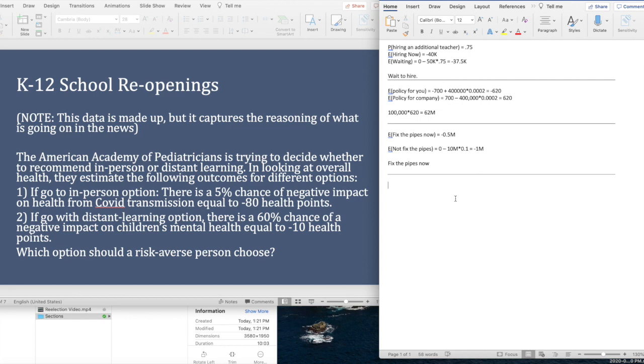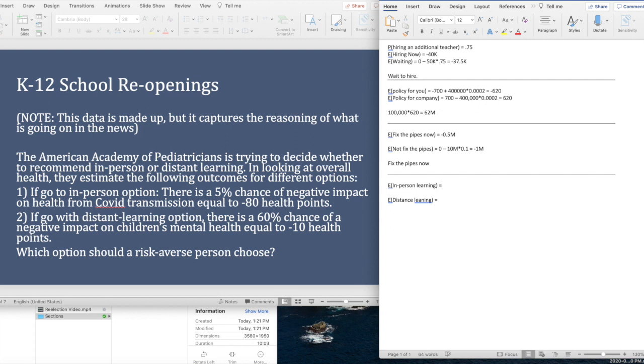This one is kind of based on the news this week. Obviously the data is made up, but it seems to capture some of the rationale that is driving the recommendation from the American Academy of Pediatricians. Think through it, and then we'll talk about it. So there's these two options laid out in this problem. One option is in-person learning, and the other is distance learning.